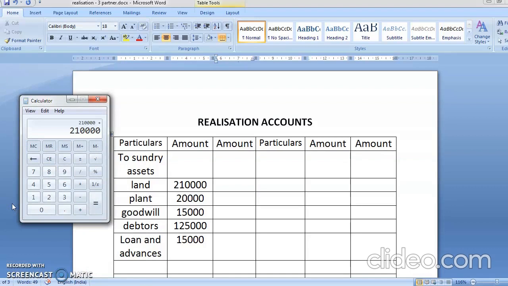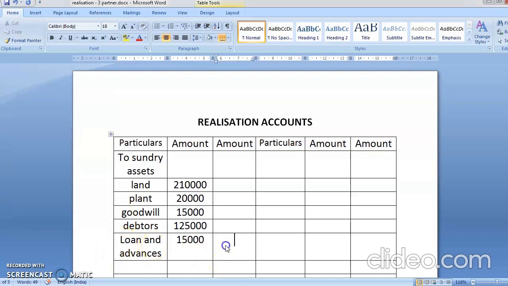2,10,000 plus 20,000 plus 15,000 plus 1,25,000 plus 15,000. So your total comes to 3,85,000. So here you're going to write 3,85,000. First step over. Second step, transfer all the liabilities.